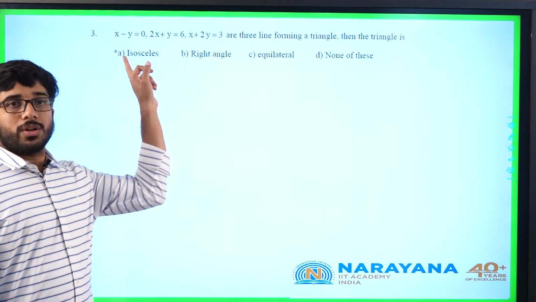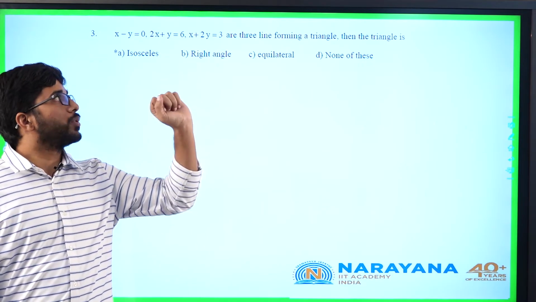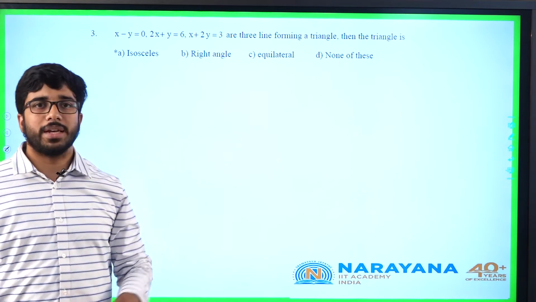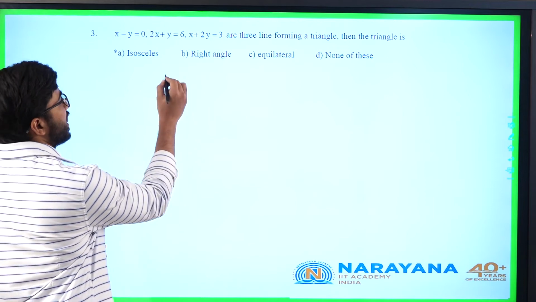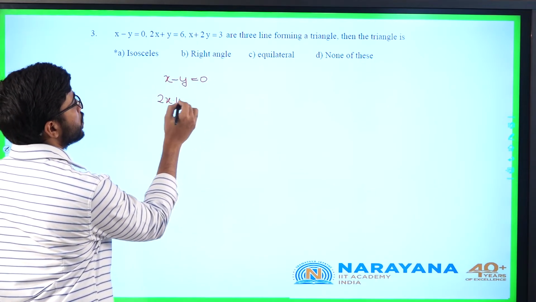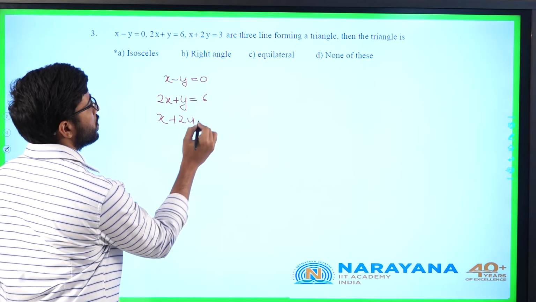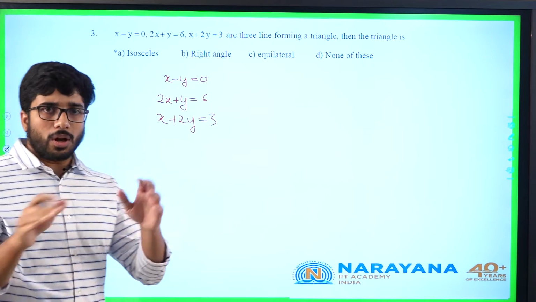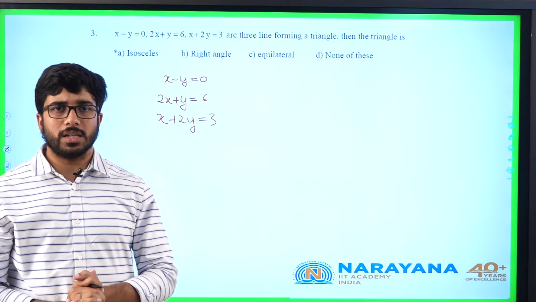x minus y equal to 0, 2x plus y equal to 6 and x plus 2y equal to 3 are 3 lines forming a triangle. Then he asks the nature of the triangle. Straight lines question. You can draw the 3 sides of a triangle roughly in the 2D system and can easily understand the nature of the triangle.